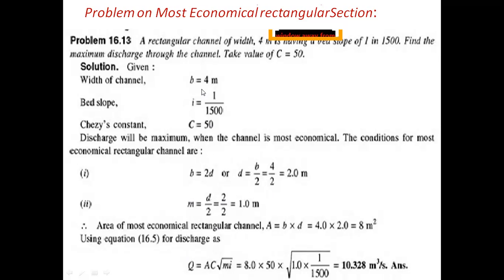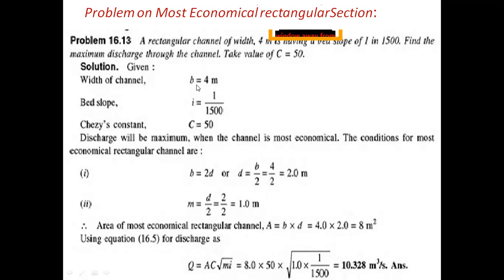Breadth is already given as 4 meters. From that we need to find the small d value. So b equal to 2d, therefore d equal to b by 2.